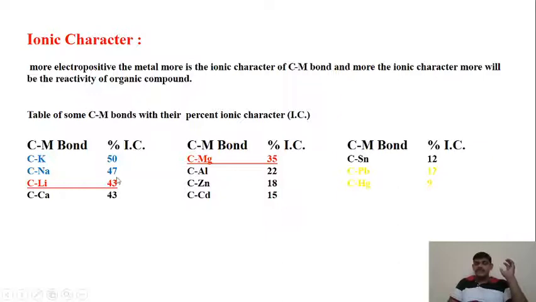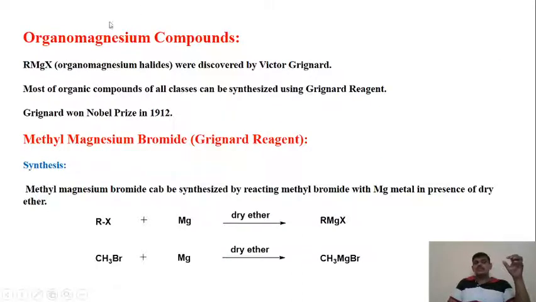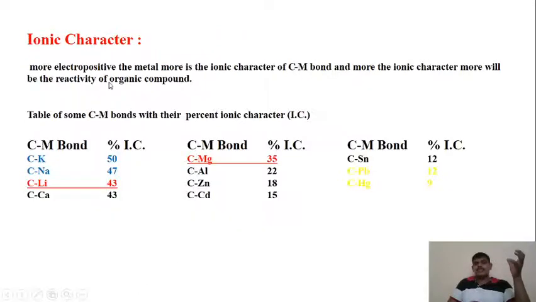These two are shown in red in this table because we are going to see some details about the organometallic compounds of lithium and magnesium, hence they are highlighted. After that we are going to look into the organomagnesium compounds. Like in the previous slide, we are going to discuss the carbon magnesium compounds and carbon lithium compounds.